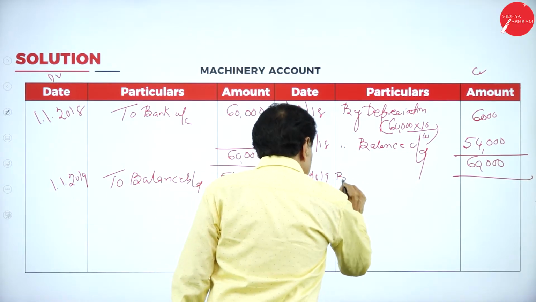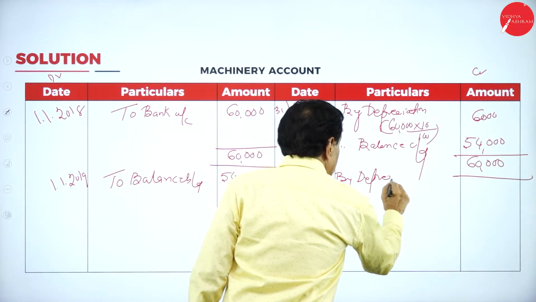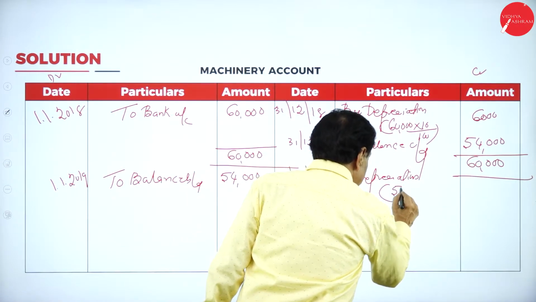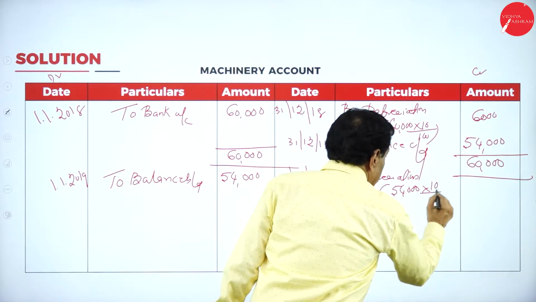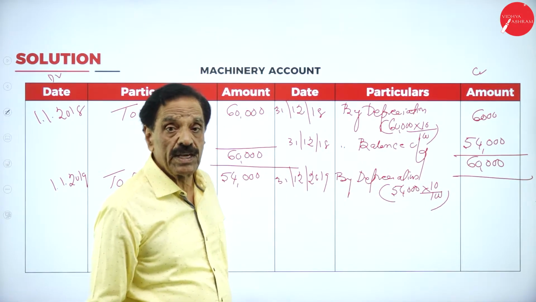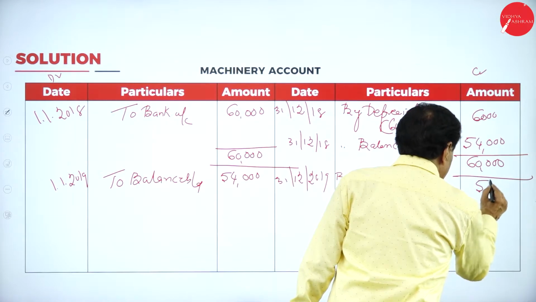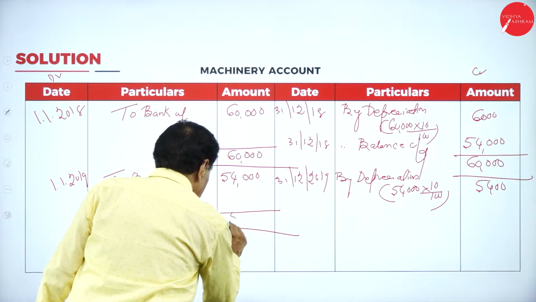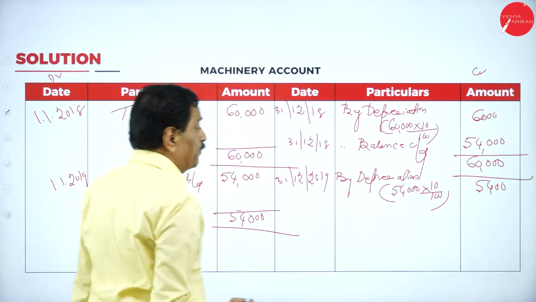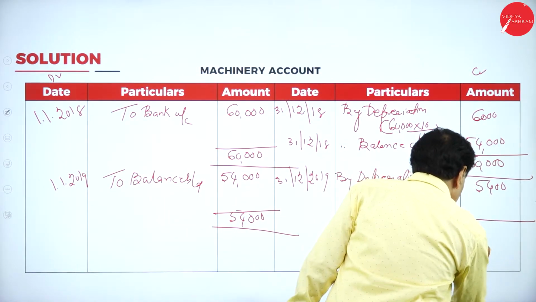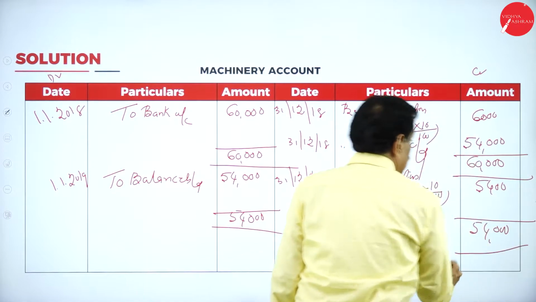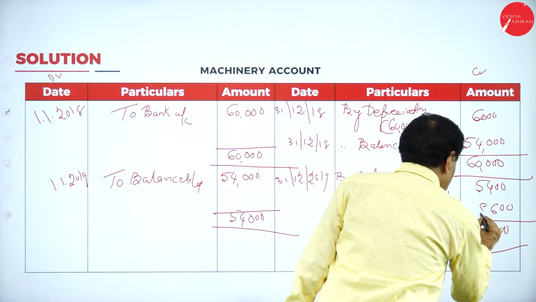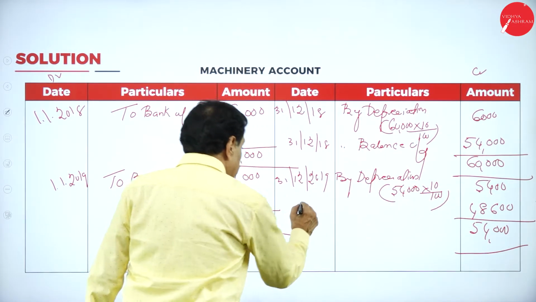By depreciation. Depreciation does not remain constant. In the bracket, 54,000 into 10 by 100. 54,000 into 10 by 100 is 5,400. Difference. 54,000, deduct 5,400, 48,600. Same date.